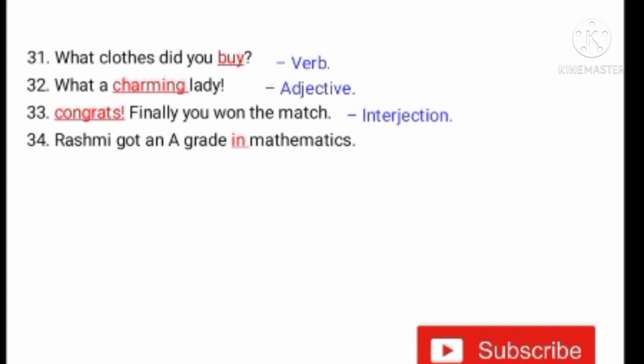Next one. Rashmi got an A grade in mathematics. Here in is a preposition. Preposition: pre means before, position means noun. Here mathematics is a noun, and here in is a preposition.